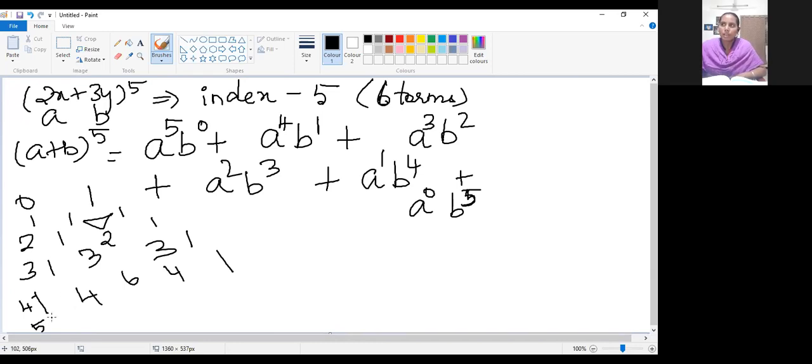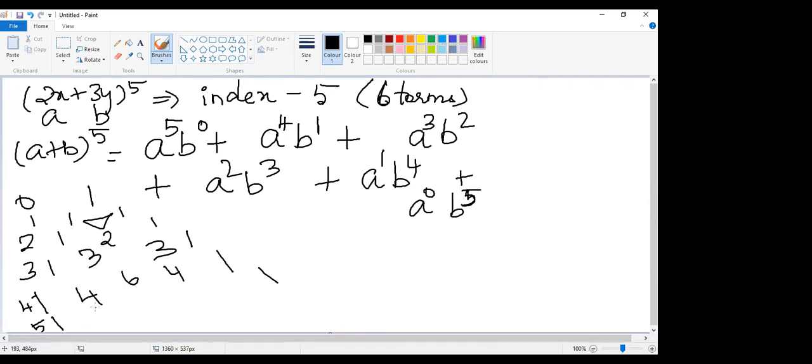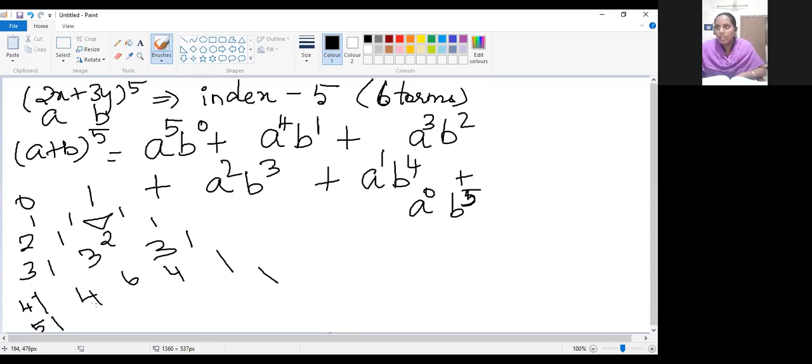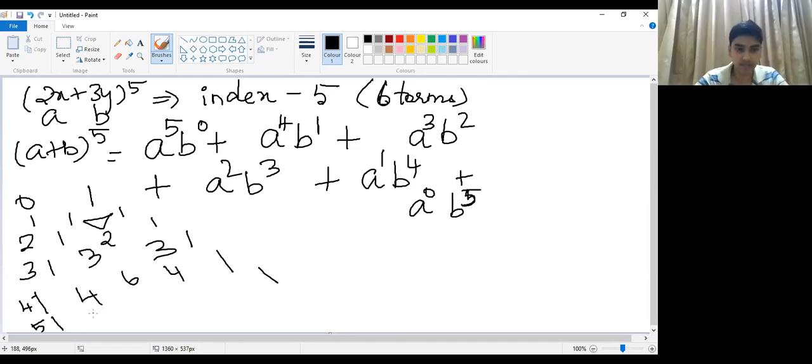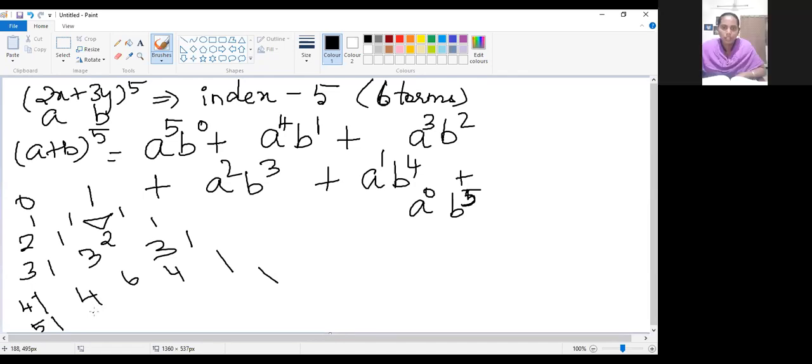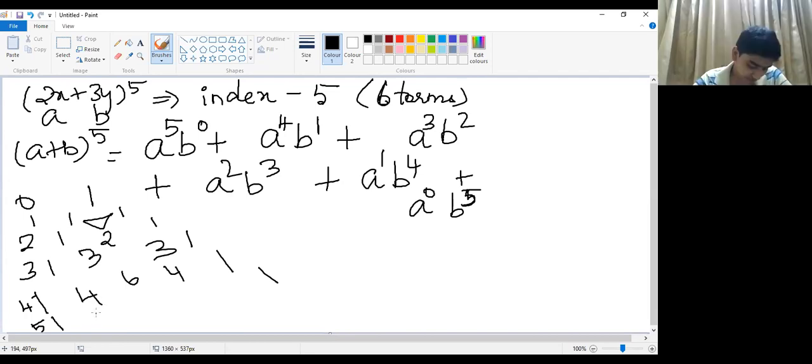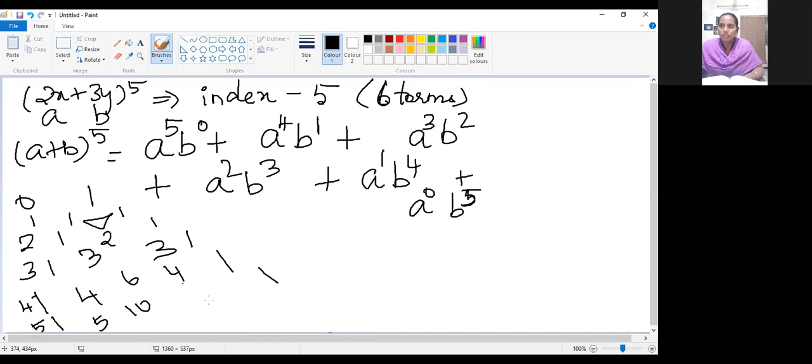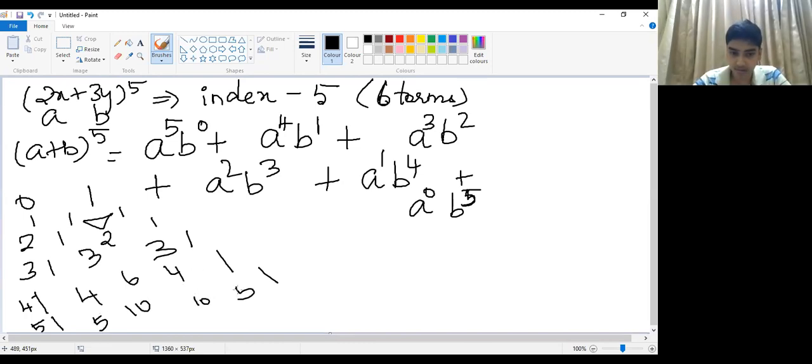Now for 5 we are calculating, with 1 at the end. So how many terms will be there? 6 terms, yes or no? Yes, ma'am. Now Rakesh, can you tell me what coefficients will come? 1 at the ends: 1, 5, 10, 10, 5, 1. Okay.